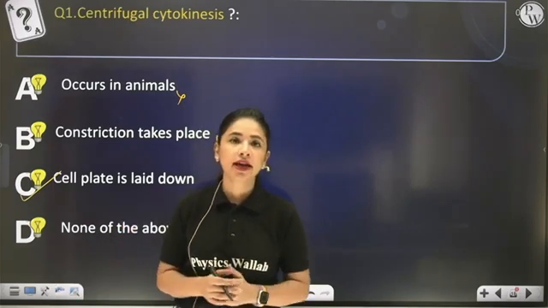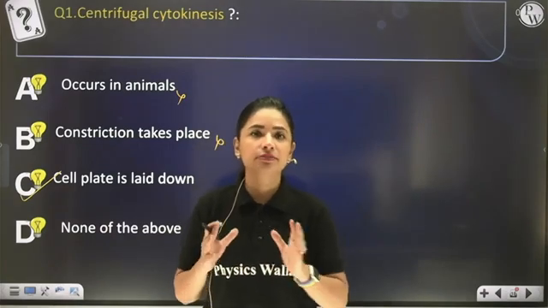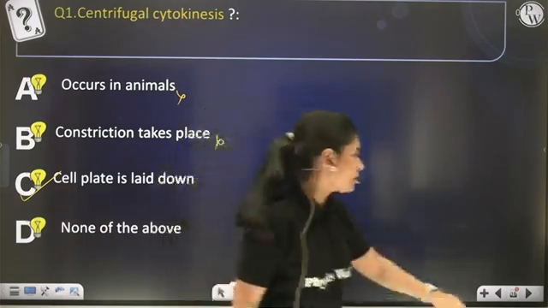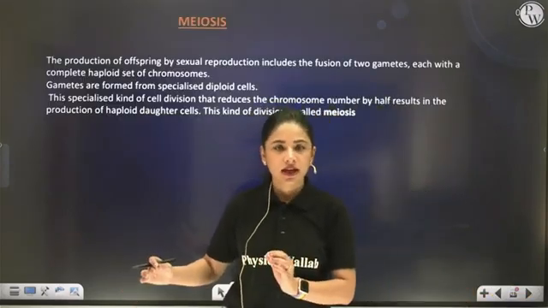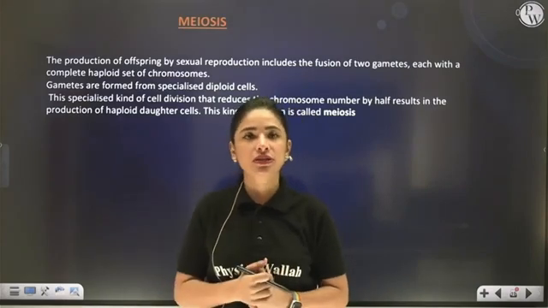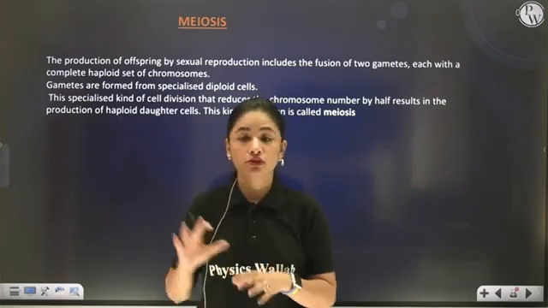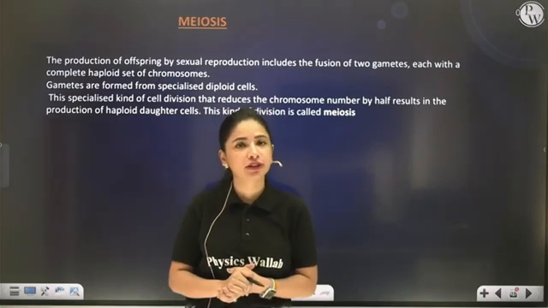Now let's move ahead towards the second type of karyokinesis, that is meiosis, right? Very, very important. Almost similar to mitosis, but yes, with a few differences. So let's try to see what is meiosis. The term meiosis was coined by Farmer and Murray.